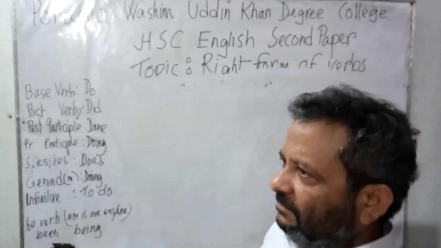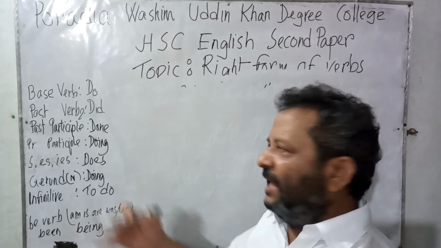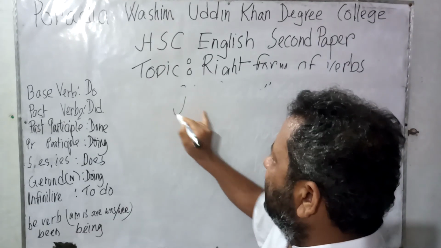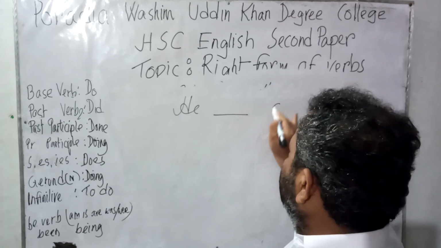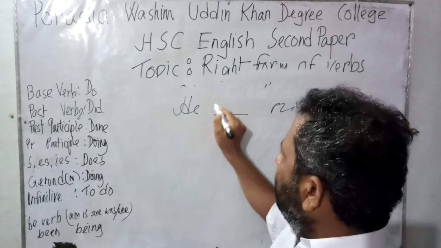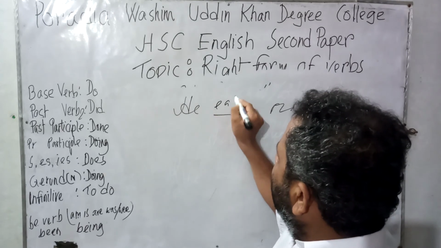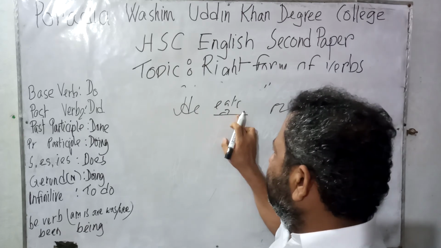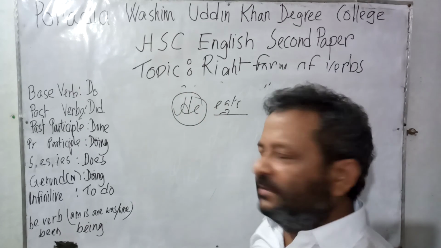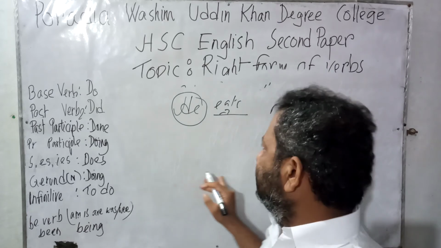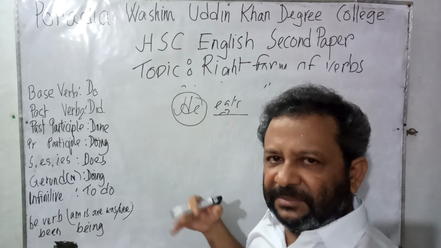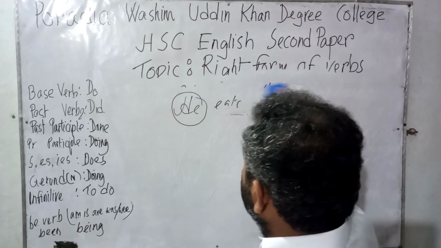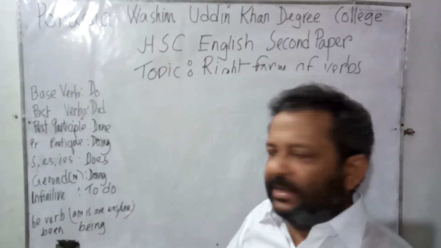Now, what is the agreement between the subject and verb? Let us consider that in present indefinite tense, the subject he, then rice. We would use he eats rice. Here the verb eat has taken s after it because the subject is third person singular number. So in present indefinite tense, if the subject is of third person singular number, then the verb comes with s or es form. So here it is also a right form of verb.